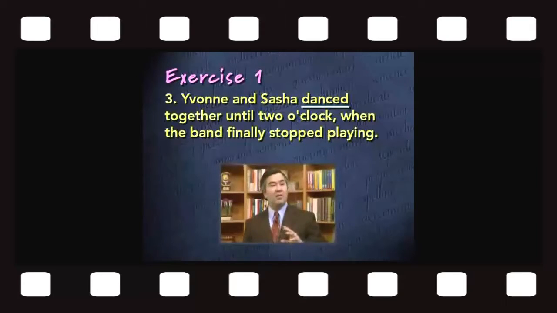Now, does the verb danced here have an object which receives the action of the dancing? That is, are we being told something that Ivan and Sasha danced? Not in this sentence.